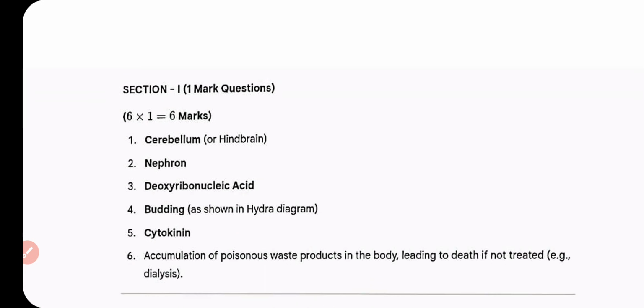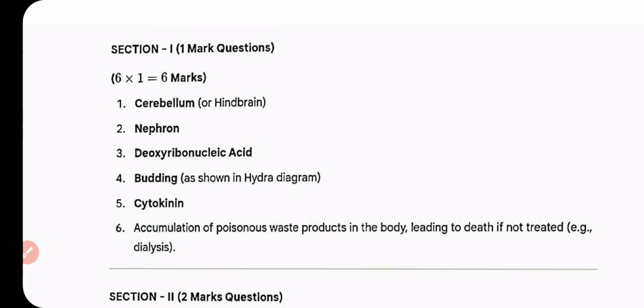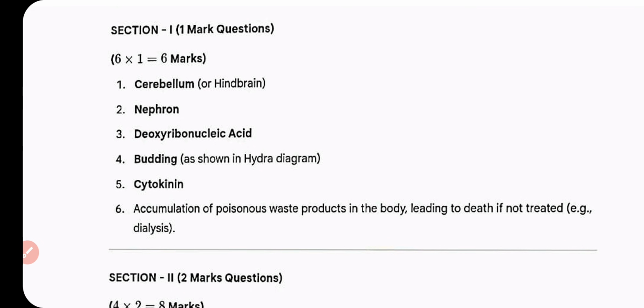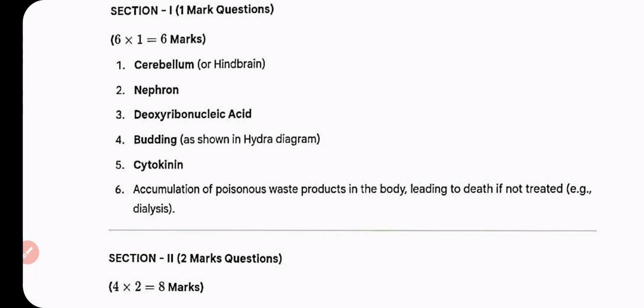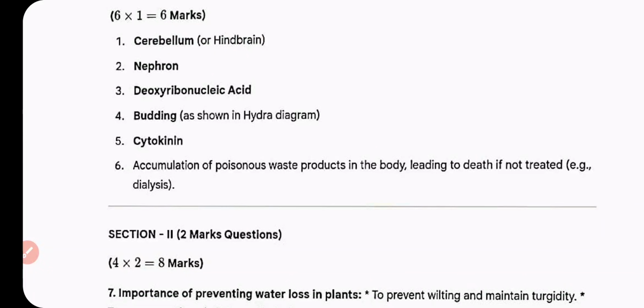Section 1. First answer: cerebellum or hindbrain. Second answer: nephron. Third one, DNA expands to deoxyribonucleic acid. Fourth is budding, a Hydra diagram. Question number 5, answer is cytokinin. Villi: the answer is accumulation of poisonous waste products in the body leading to death if not treated.